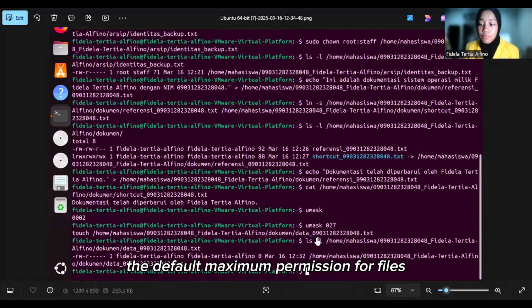The default maximum permission for files is 666, or rw-, and the umask value 027 removes permissions: 0 means no restrictions for the owner, 2 means the group loses write permission, and 7 means others lose all permissions. As a result, new files now get 640 permissions.